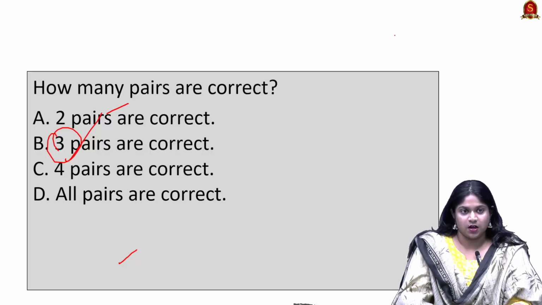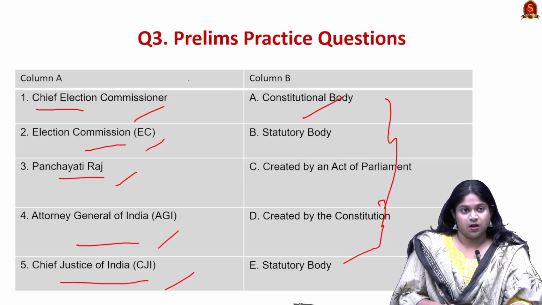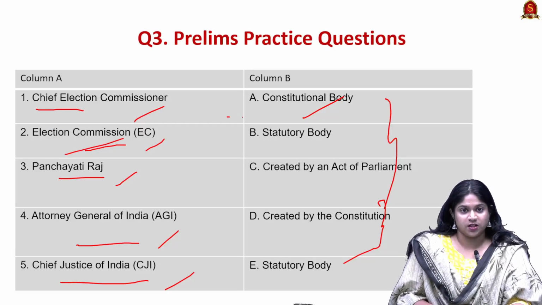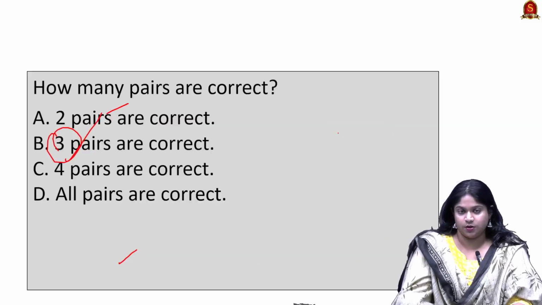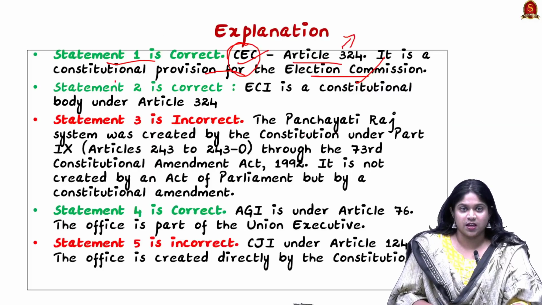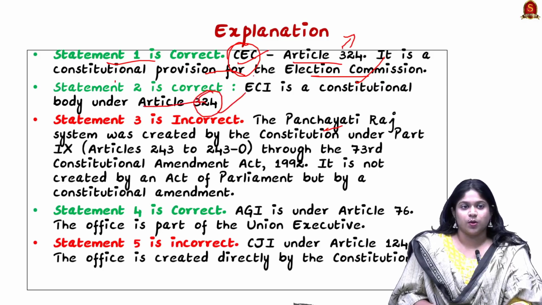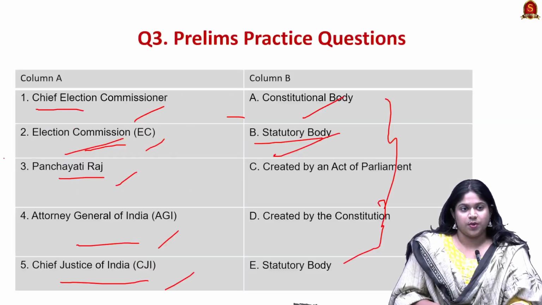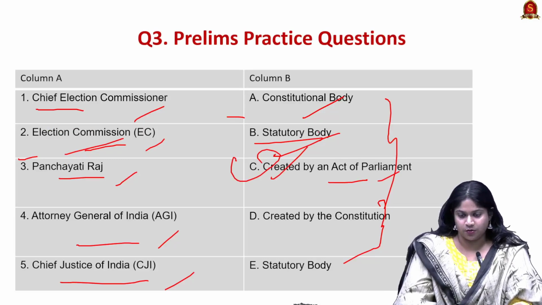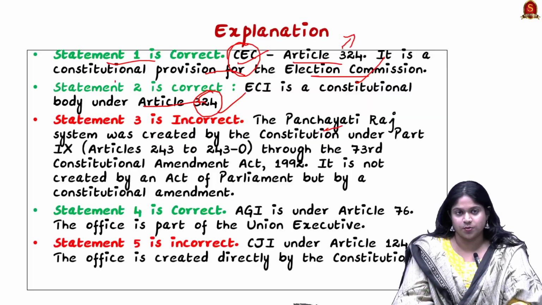And the next body is the Election Commission. It is not a statutory body. The ECI is also a constitutional body under Article 324. Panchayati Raj is part of an Act of Parliament, but it is not created by an Act of Parliament, and let's see why this option is wrong.